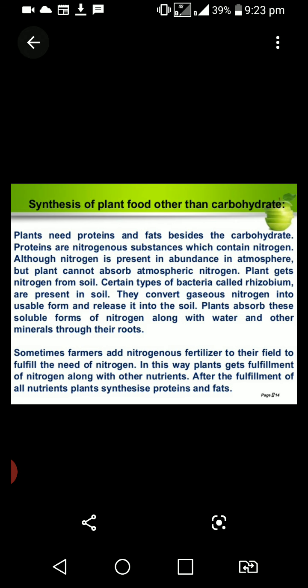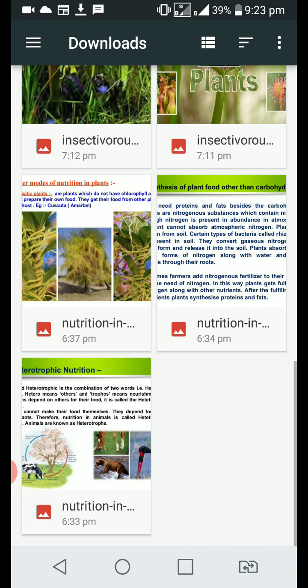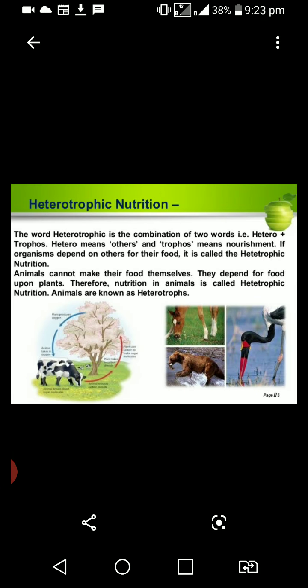Next topic: other mode of nutrition in plants, that means heterotrophic nutrition. Already we studied two types of nutrition: autotrophic nutrition and heterotrophic nutrition. What is the meaning of autotrophic nutrition? Plants are able to prepare their own food; that is called autotrophic nutrition.